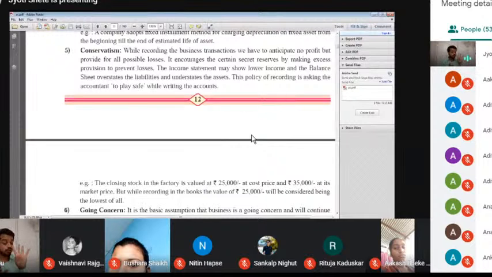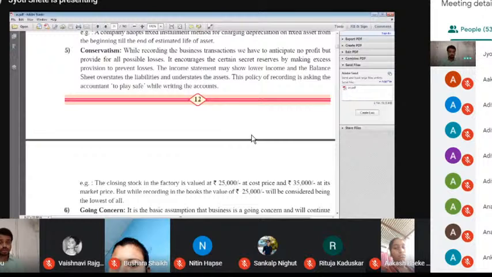Half of the building I use for business and half for personal use. But I enter into my account only 20,000, not 40,000.